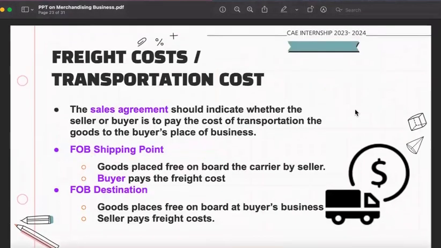So now let us proceed to freight costs or transportation costs. So whenever we deliver a goods to our buyer, or we simply recognize a transportation cost kasi wala nang free ngayon. Every courier, every transaction may bayad na. So the sales agreement should indicate whether the seller or a buyer is to pay the cost of the transportation of the goods to the buyer's place of business.